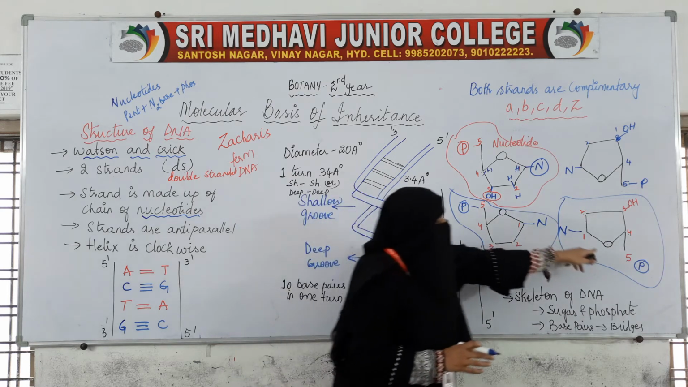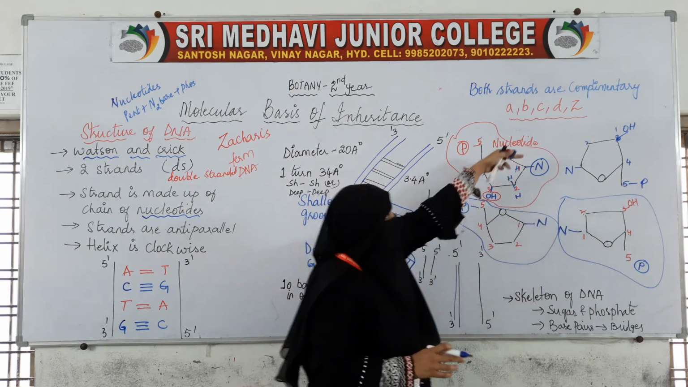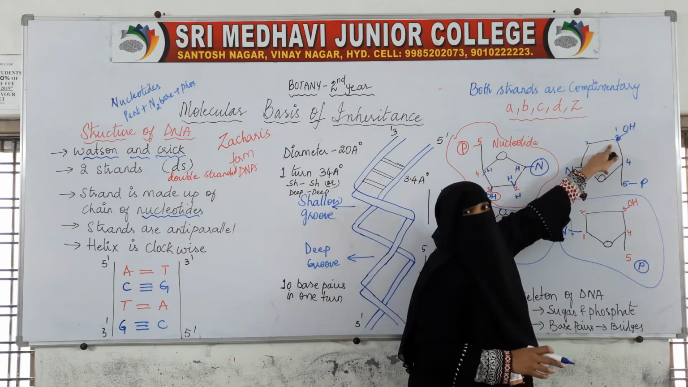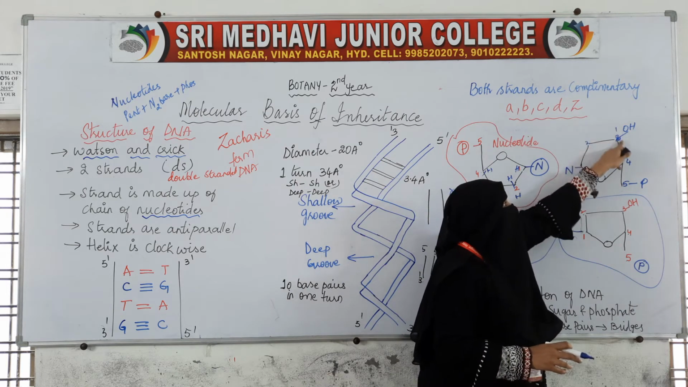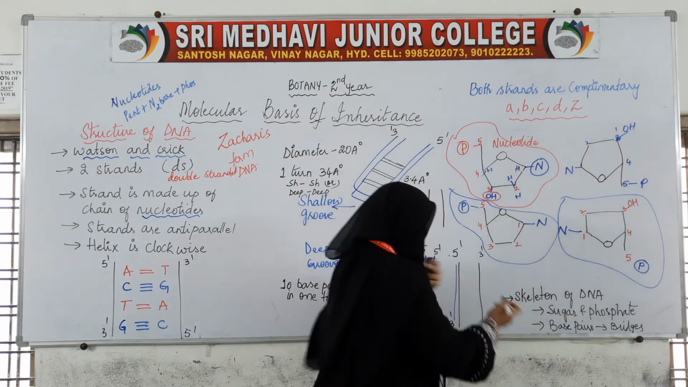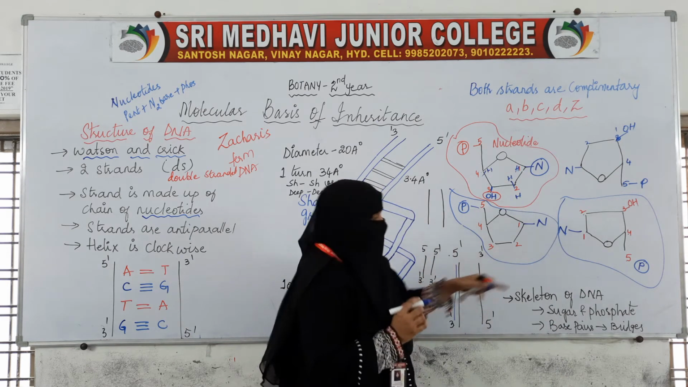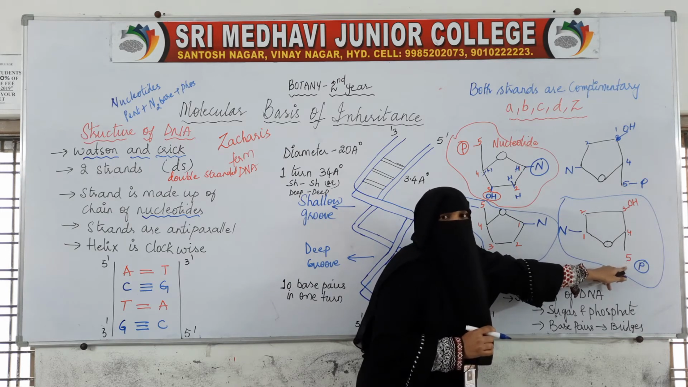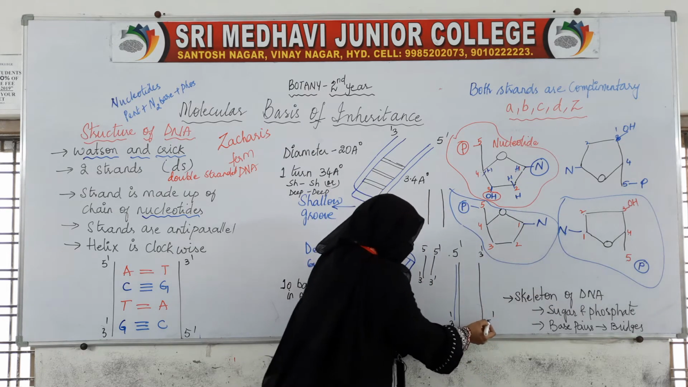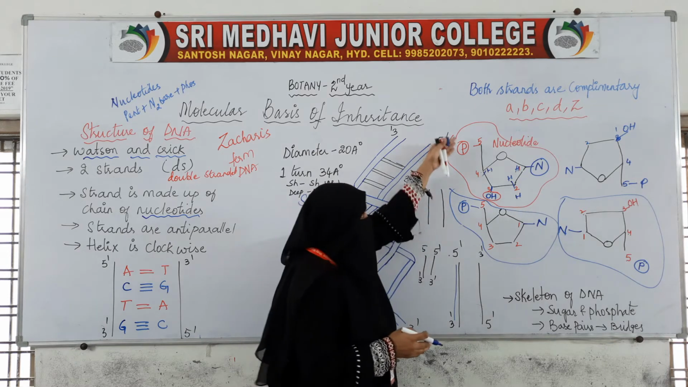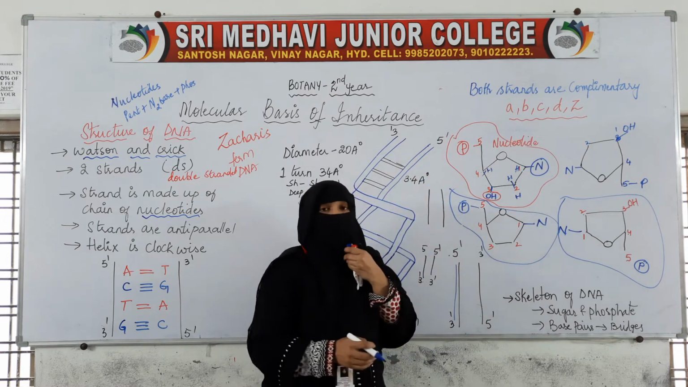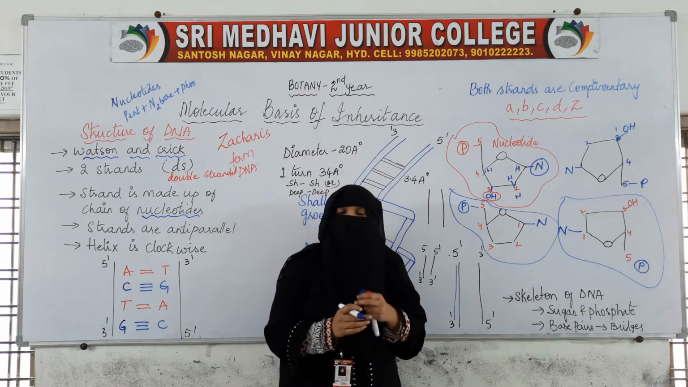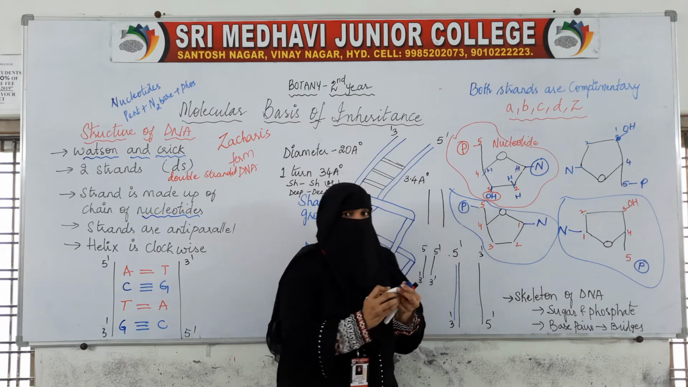Now coming to this other strand. Which carbon is free at the last? The third carbon, so here is the 3 prime. And at the start, the fifth carbon is free, so here we have the 5 prime. So each DNA is made up of strands, that is, chains of nucleotides.